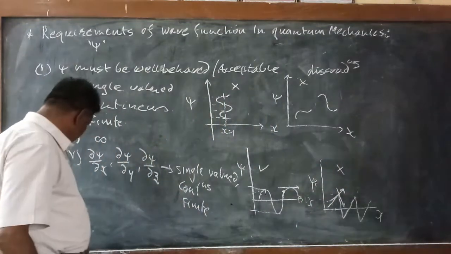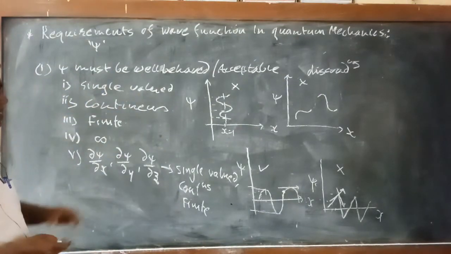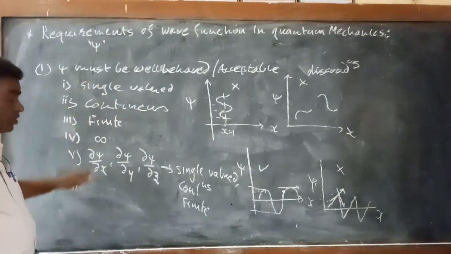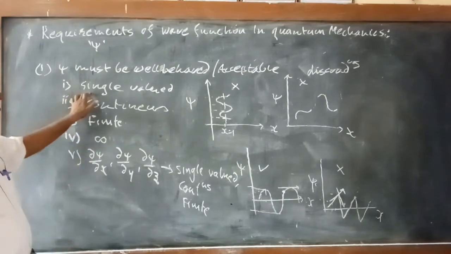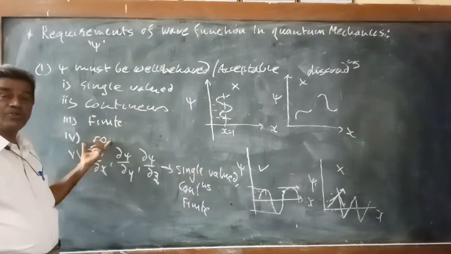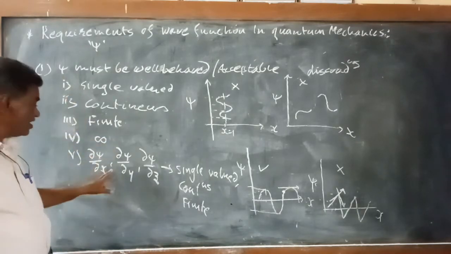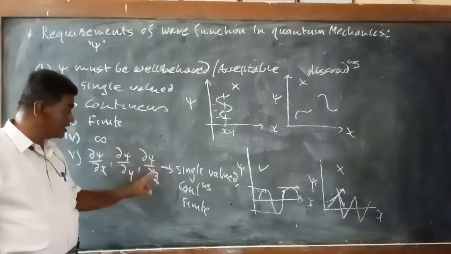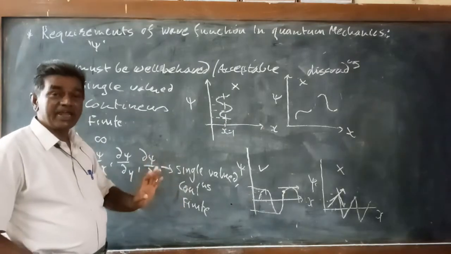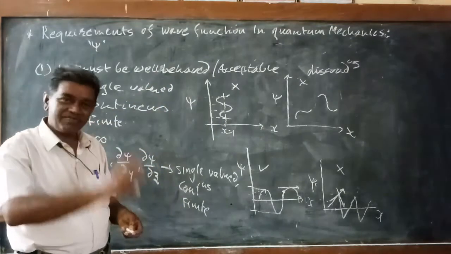So you might have got the idea regarding the well-behaved function and the acceptable wave function. Any function is said to be well-behaved or acceptable if all those criteria are satisfied. It must be single valued, continuous, and finite, it must not have an infinite value at any point. The partial derivatives of the wave function with respect to x, y, and z must also be single valued, continuous and finite.